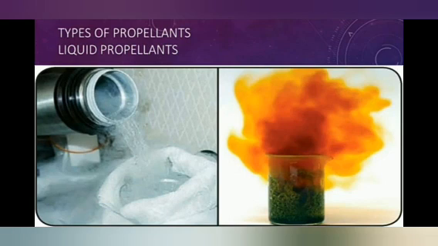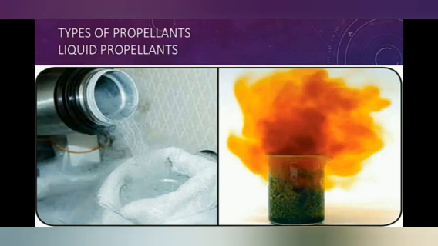So first, liquid propellants. In liquid propellant, fuel and oxidizers are combined in a combustion chamber where they burn and come out from the base of the rocket with a great force. Liquid hydrogen, hydrazine and ethyl alcohol are the liquid fuels. Some of the oxidizers are oxygen, ozone, hydrogen peroxide and fuming nitric acid.